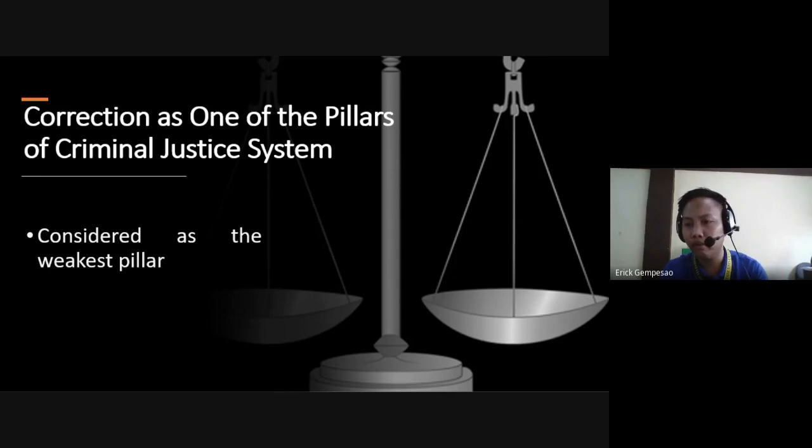Lots of Philippine criminology books say that correction is the weakest pillar among the five pillars of the criminal justice system. Why? Because they argue that correction failed to rehabilitate, failed to reform the criminal into non-criminal behaviors.